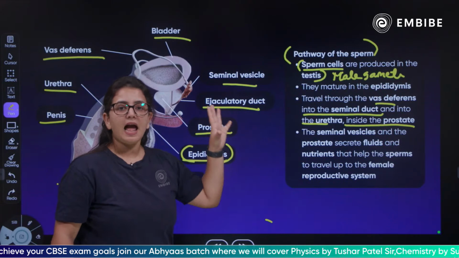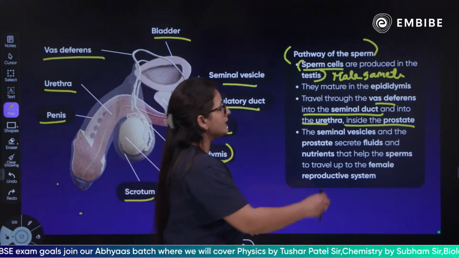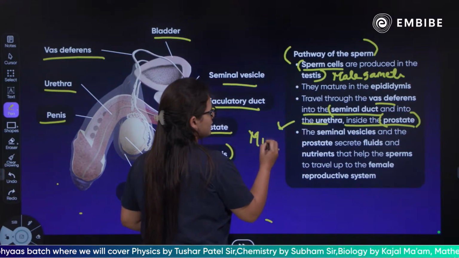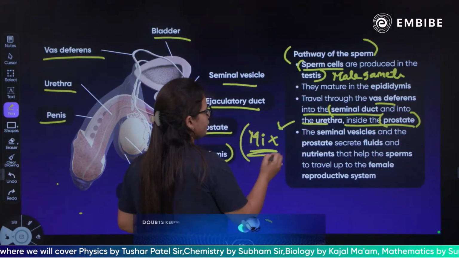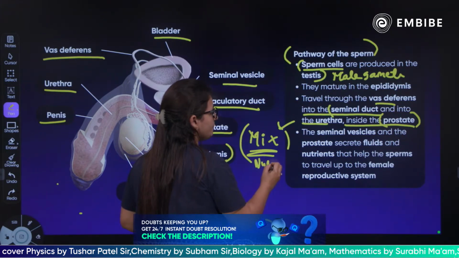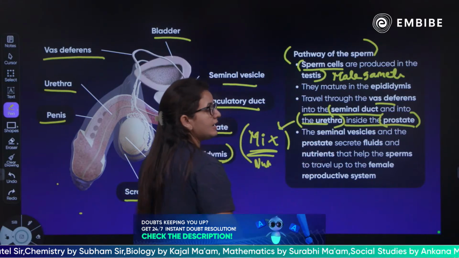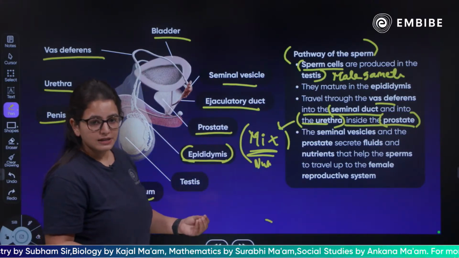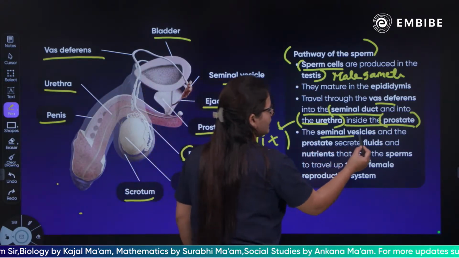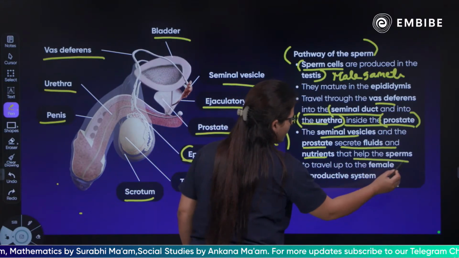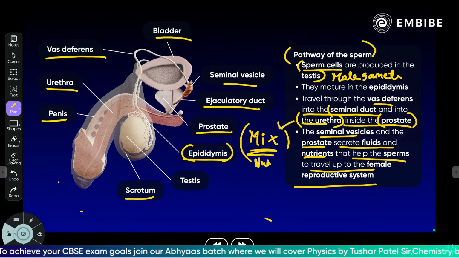The seminal duct and the prostate are going to mix the fluid and nutrients into the male gametes, and finally it is going to reach the urethra for ejaculation. Yes, the seminal vesicle and the prostate secrete fluids and nutrients that help the sperm. The actual formation of the sperm takes place in the testes only.